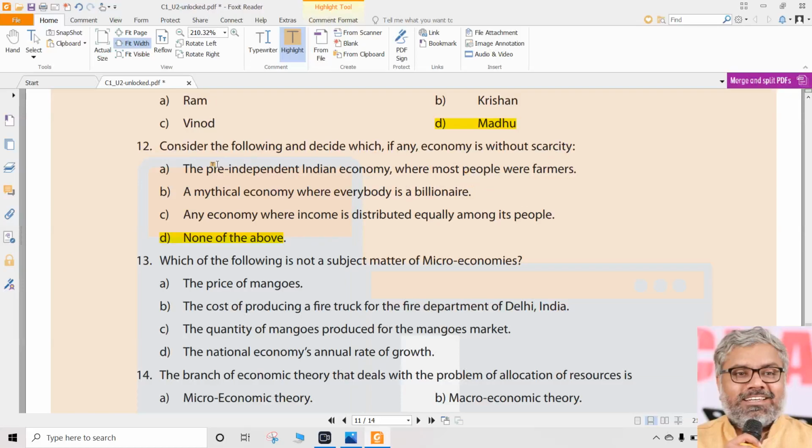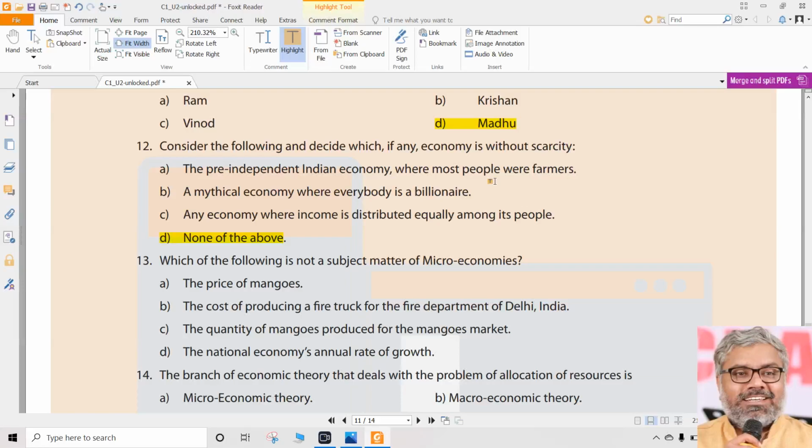However, just to be conservative, let us understand why A, B, C are also wrong answers. If at all they had to be correct, the economy would have to be without scarcity. Is there a possibility? Let us check. Pre-independence India, was that without scarcity? Not possible. A mythical economy where everybody is a billionaire. Is there anything like that where billionaires will be there and no scarcity will be there? Does scarcity and money have any direct relationship? No. Is economics talking about money as the only resource? No. Even billionaires will have scarcity. Mukesh Ambani also will have scarcity. It doesn't matter that the rich person does not have scarcity. Yeah, what he has scarcity for, that could be a different story.